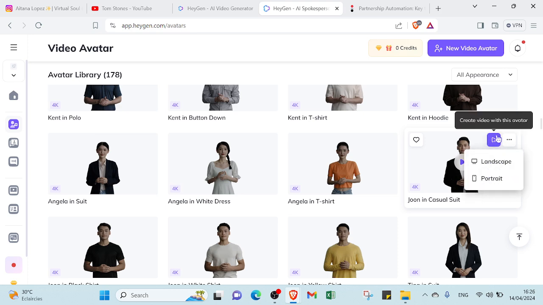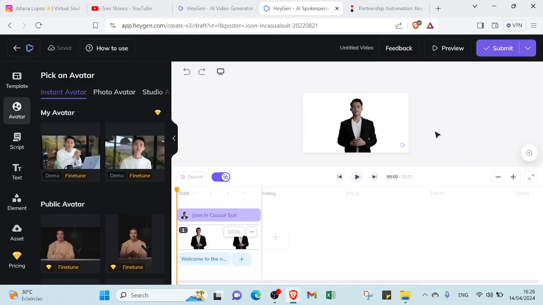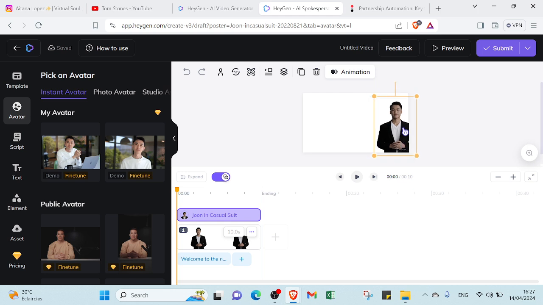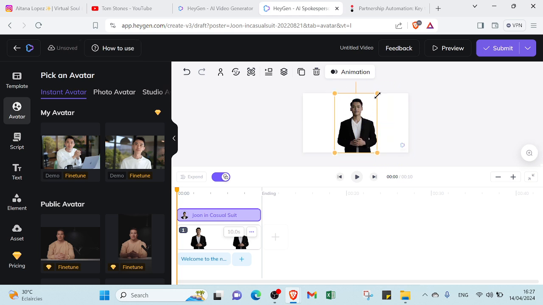This one, if you want to create a video, you can click on the landscape, and then you can start on YouTube. So you can just click over here. Here we have a lot of options. And as you can see, this is the AI character. You can put it on the left, on the right, in the middle. You can also determine the size of your AI character.